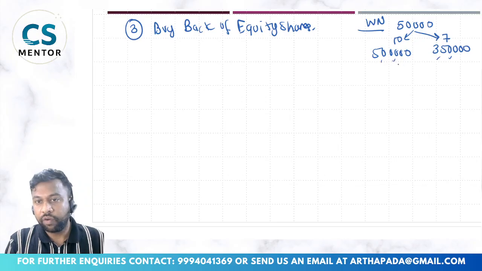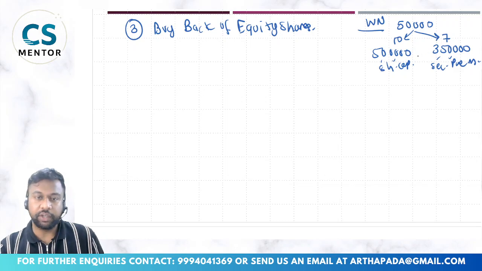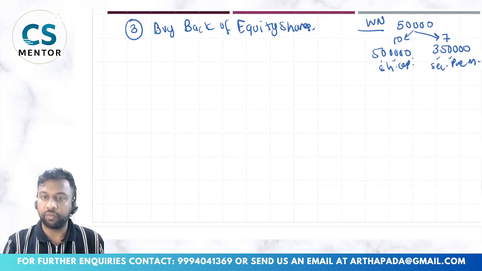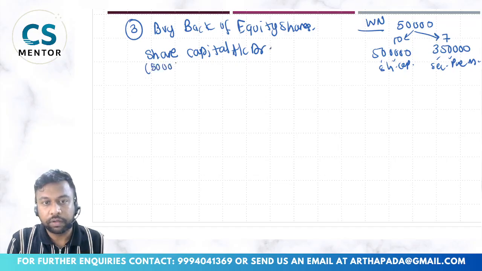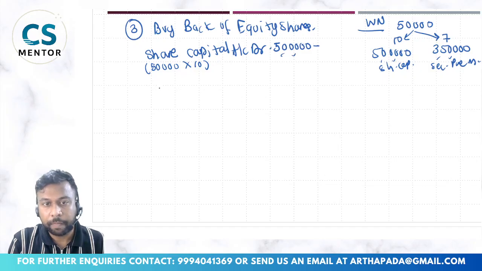So 5 lakh, what will I debit? Share capital. That is your face value, and this is your securities premium. So this I will also debit, and this is already funded by your securities premium, which already has a balance of 10 lakh rupees. The entry is fairly simple. Share capital account debit, to the extent of face value, 50,000 shares into 10 rupees, 5 lakh.